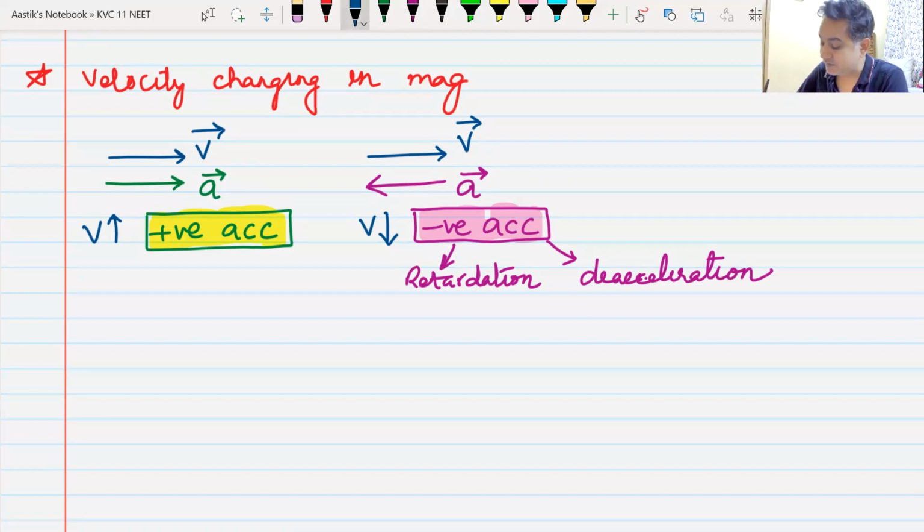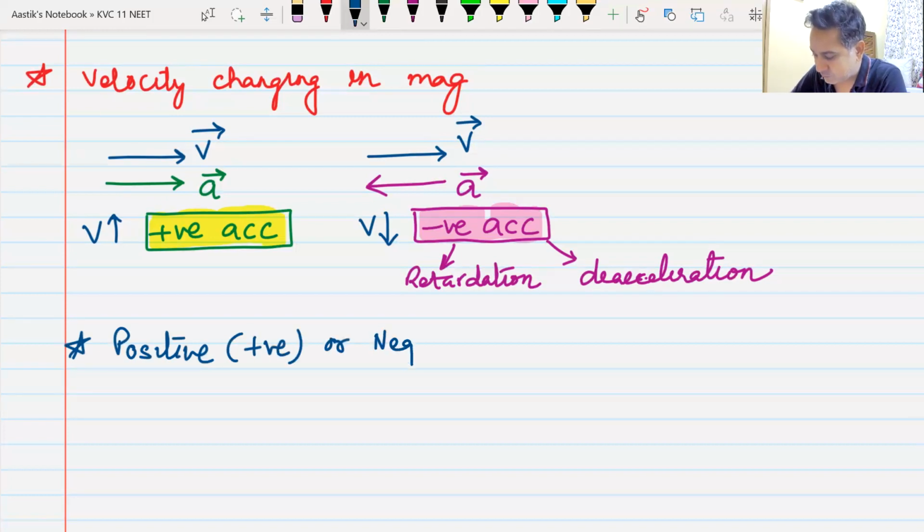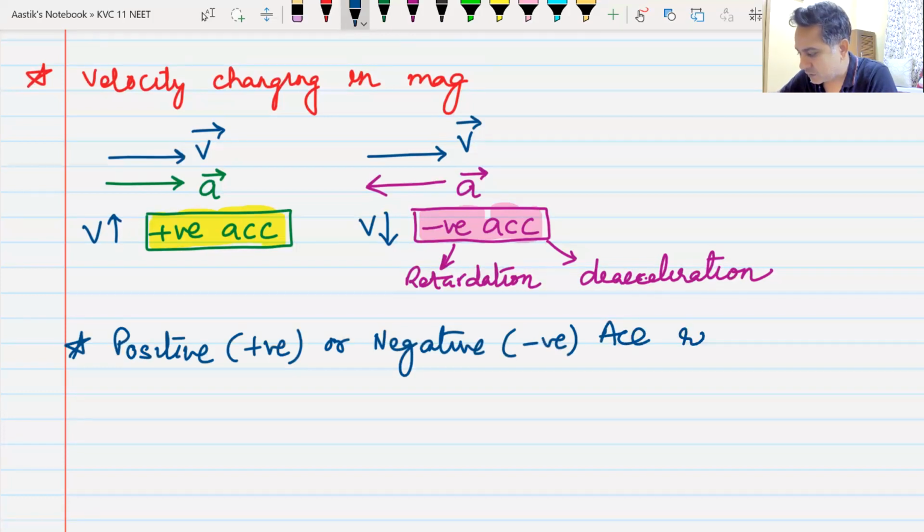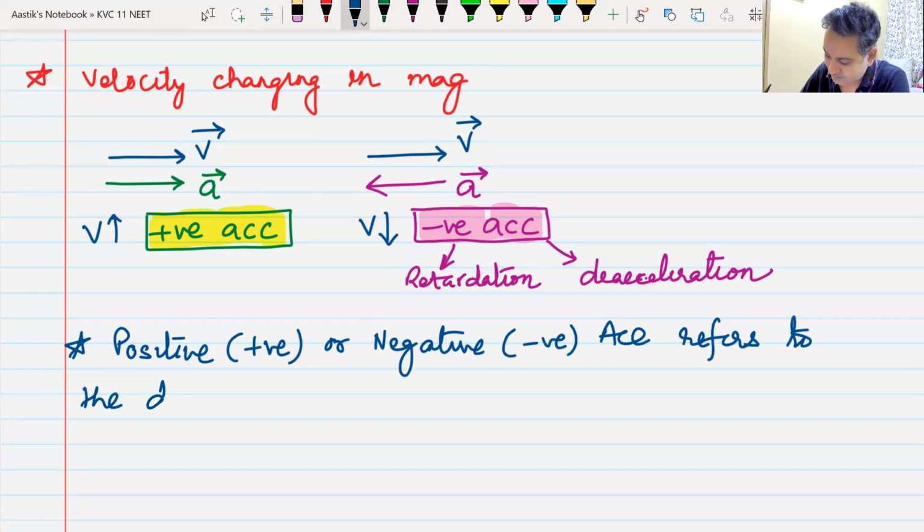So we must remember an important point: positive or negative acceleration refers to the direction of acceleration. Do we understand this?